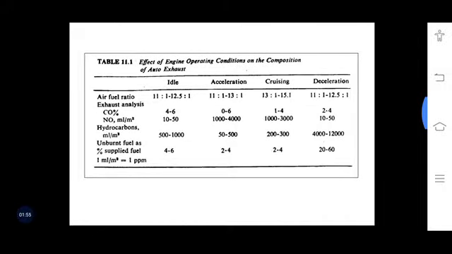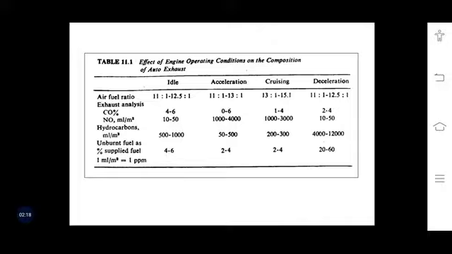So this table is representing the effect of engine operative conditions on the composition of auto exhaust or exhaust gases. We have considered here four cases of the engines: when we are starting or idling, then when we are accelerating, then cruising, and when we are stopping or decelerating.